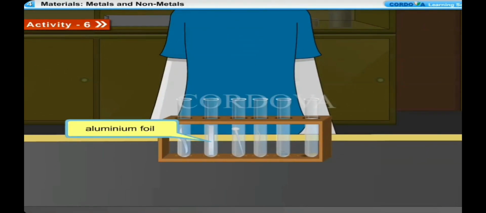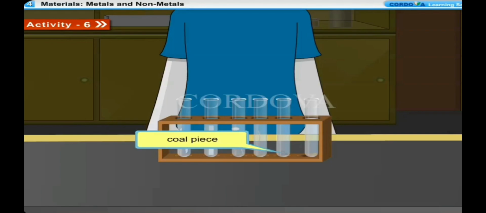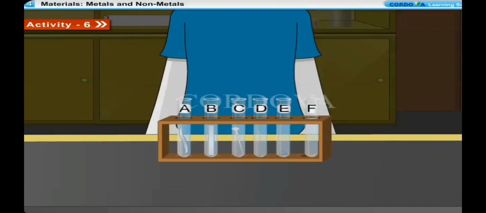aluminium foil, iron nail, copper wire, coal piece, sulphur powder in separate test tubes and label them as A, B, C, D, E and F.